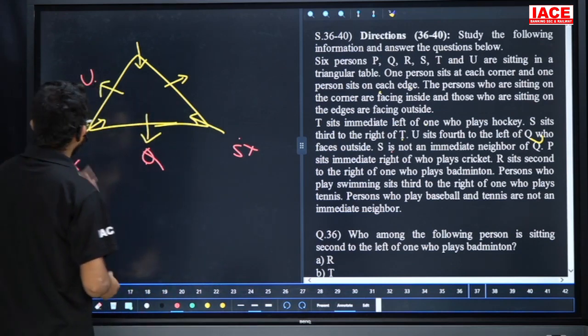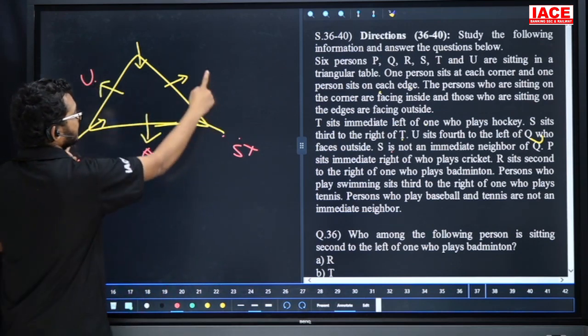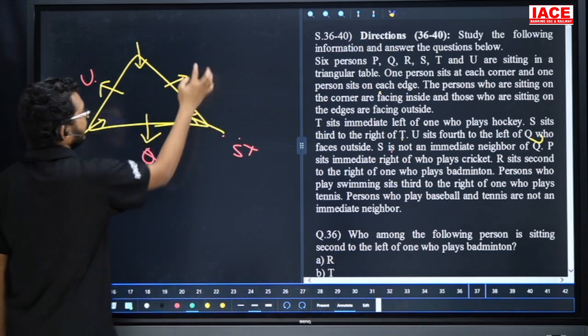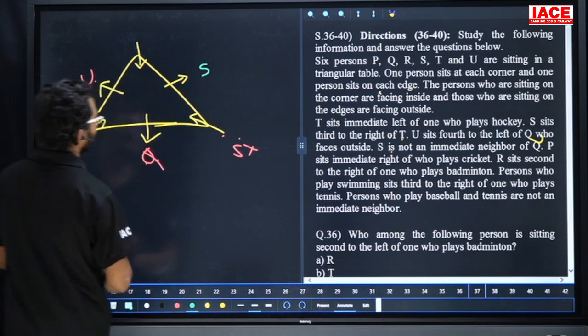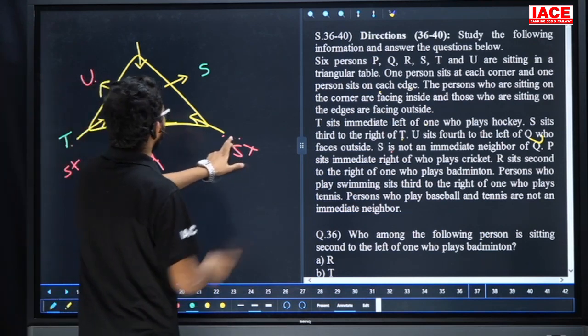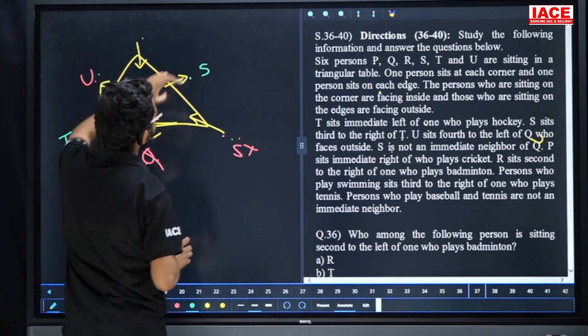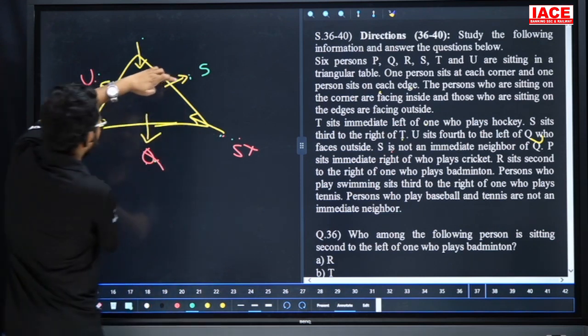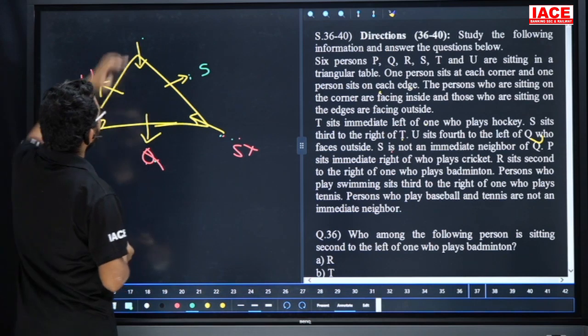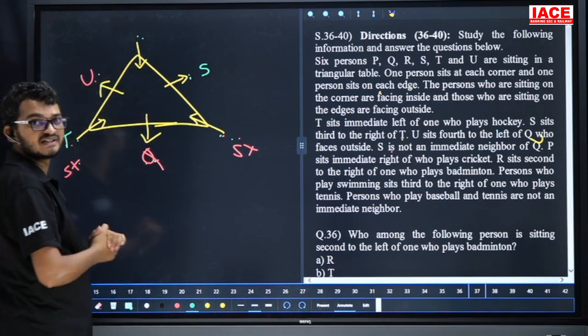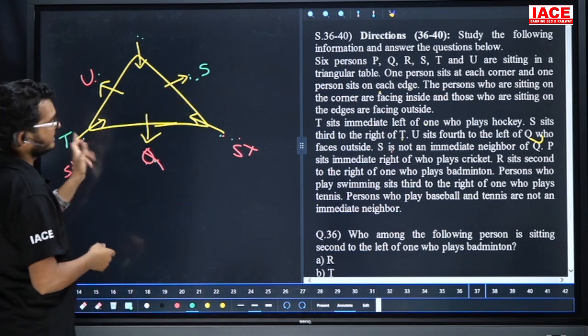Suppose I take T here: first right, second right, third right, yes, one possibility here. Next, if I take T here: first right, second right, third right, no chance. Next, T here, first right, second right, third right, S is not a neighbor, no chance. This is the only possibility. S is third right of T.